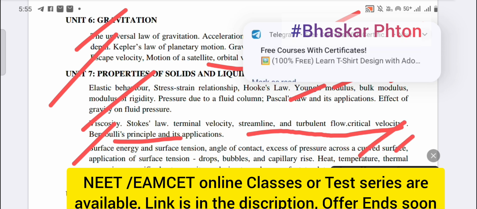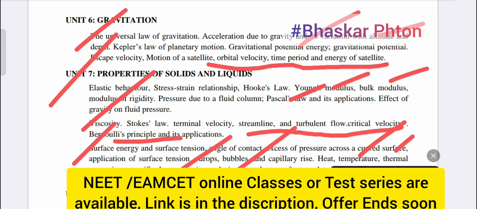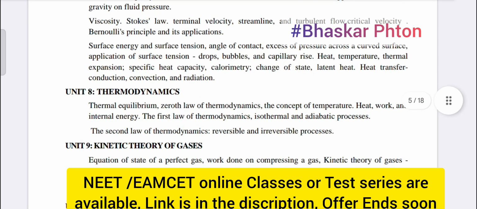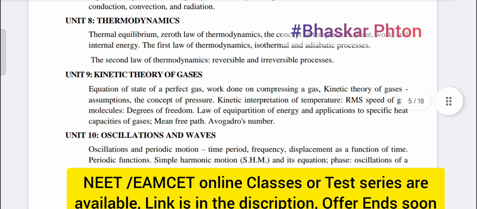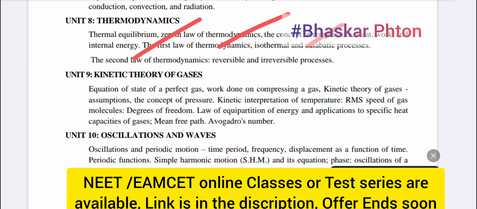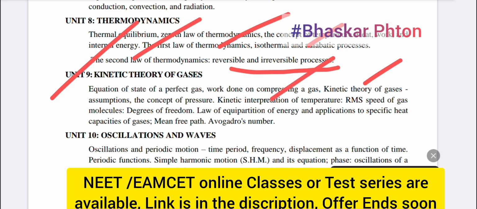So heat and temperature, heat capacity, calorimetry, and different types of heat transfer. And then thermodynamics. In thermodynamics, you can see zeroth law and first law of thermodynamics, isothermal, adiabatic, second law of thermodynamics, reversible and irreversible processes, kinetic theory of gases. So you can see there are kinetic interpretation, RMS speed, mean free path, Avogadro number.